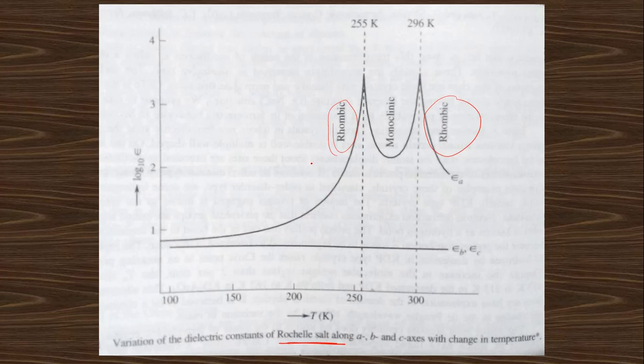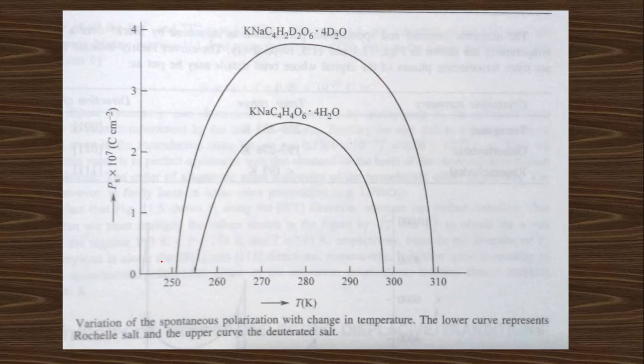So due to this structure change, the ferroelectric property also changes. This is a peculiar example of a ferroelectric material, right? And this is the graph for the variation of the spontaneous polarization with increasing temperature.